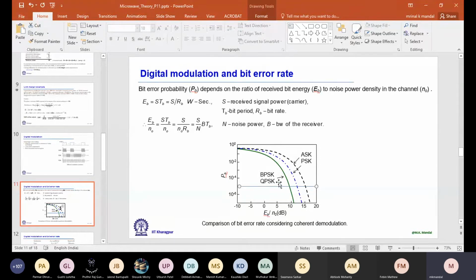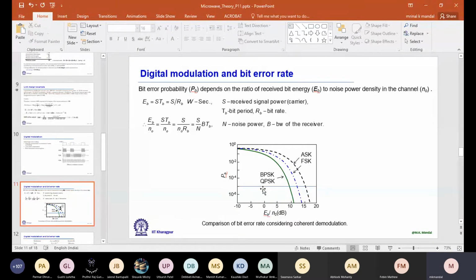So this is the advantage of BPSK or QPSK over ASK and FSK. Sorry, it should be FSK, not PSK. So we see that for BPSK and QPSK, the energy requirement is minimum.